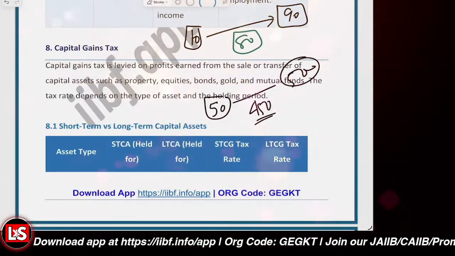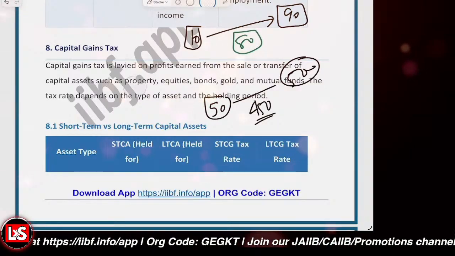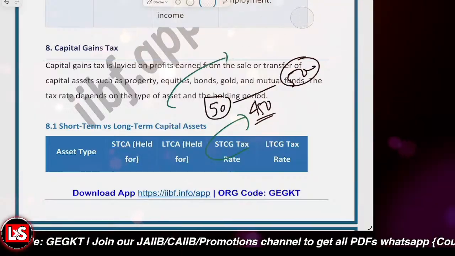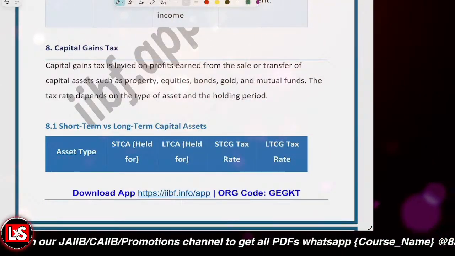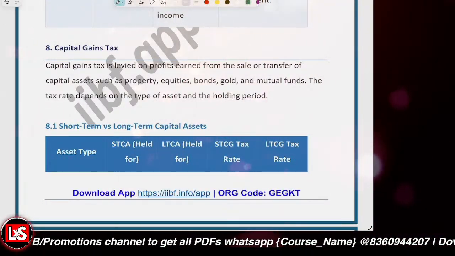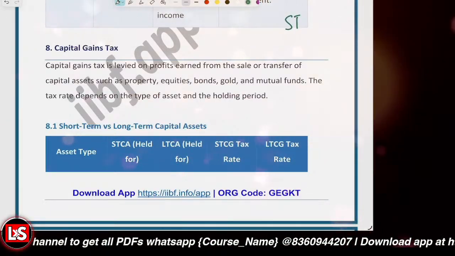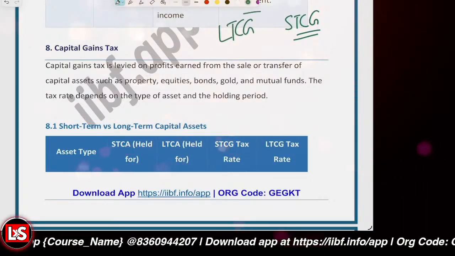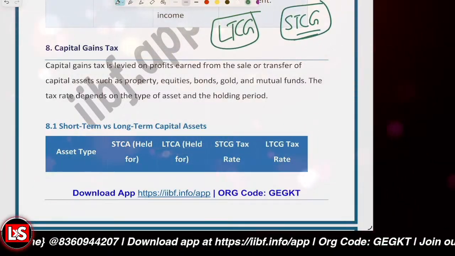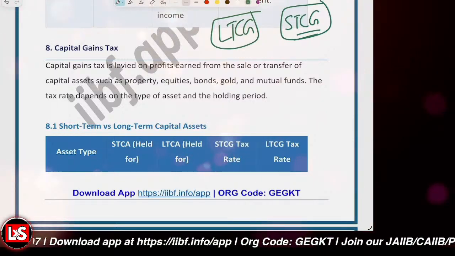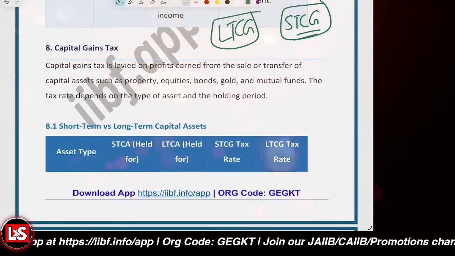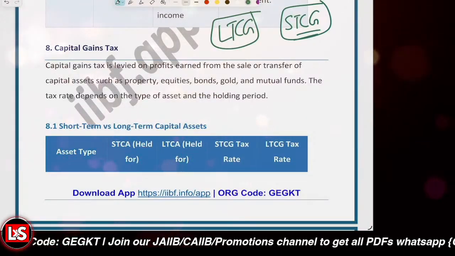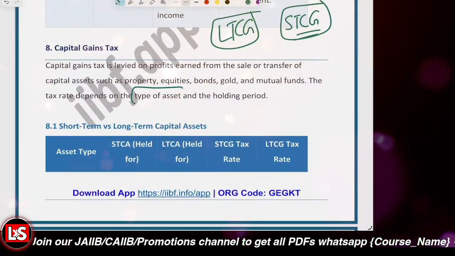Getting the point? So capital gain tax is the tax that will be charged upon this capital gain. Whatever the excess earning, the government is going to charge a capital gain tax over it. And it is of two types: STCG, that is short term capital gain, and LTCG, long term capital gain. STCG means the short term capital gain, and LTCG means the long term capital gain. And the tax depends upon the type of the asset.